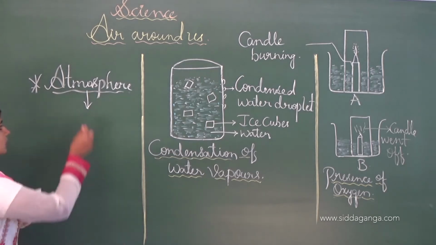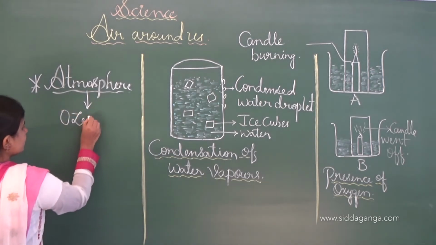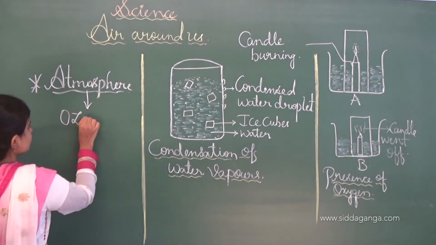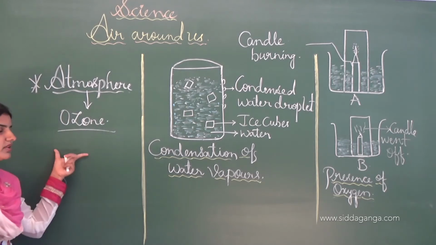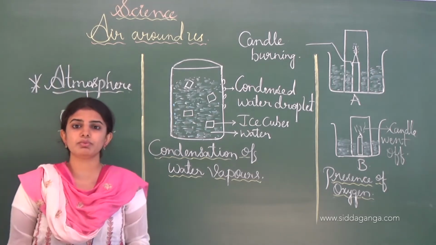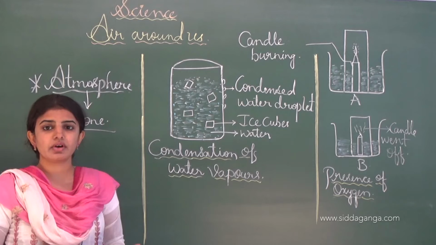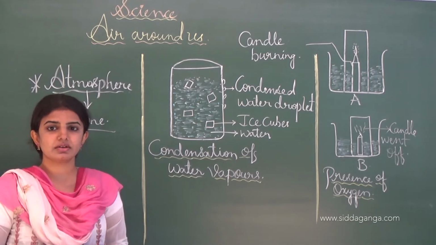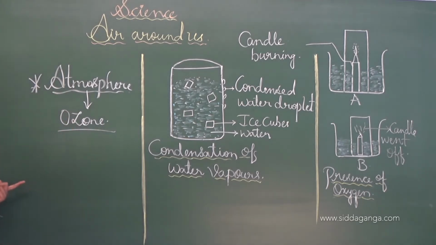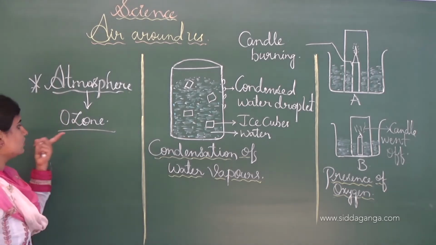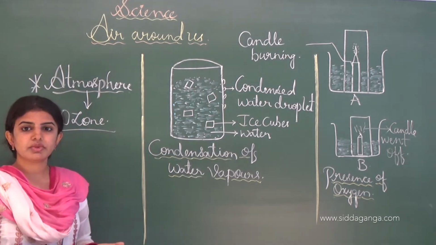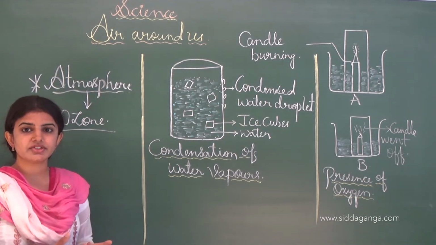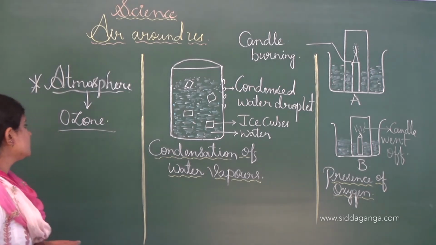And usually the atmosphere has a layer known as the ozone layer. See, the ozone layer also acts as a protective covering or protective blanket against the UV or ultraviolet radiation from the sun, and this ozone layer serves to protect us from the dangerous radiation coming from the sun.